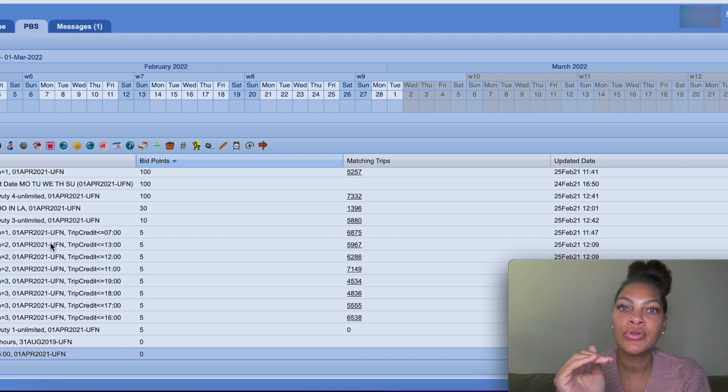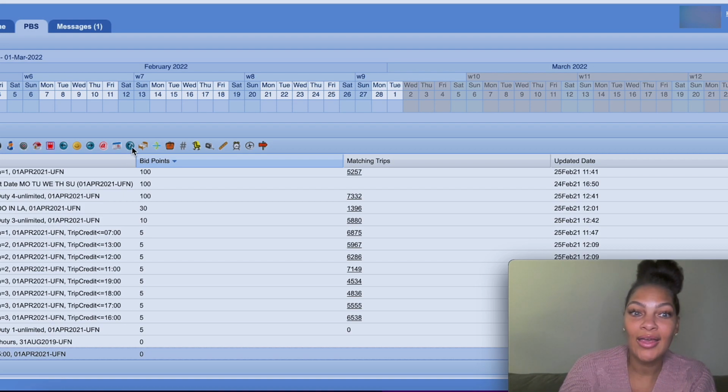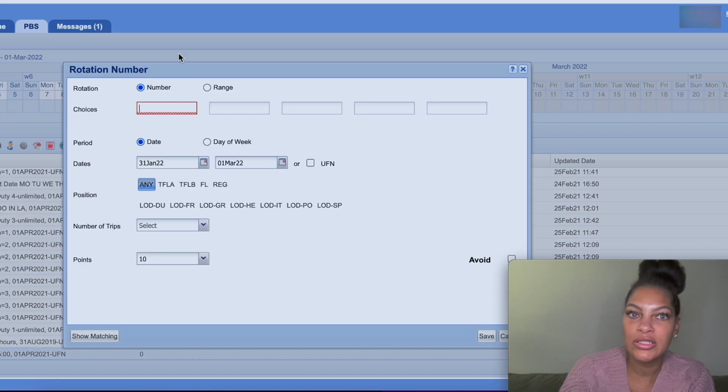But rotation filtering allows you to see the trips to specify that actual trip. Like, I want this trip specifically. So what was it?